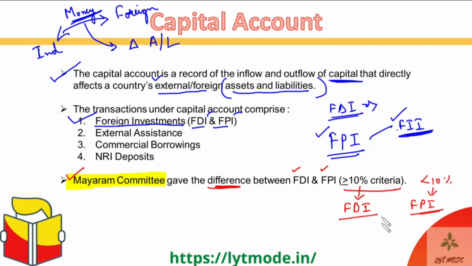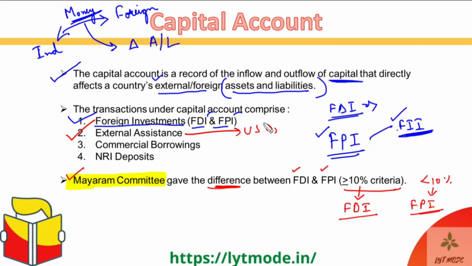Now, let's delve into the other transactions that fall under the capital account as well. The second one over here is the external assistance. So any kind of external assistance being given by any other nation, for example, let's say the US or China or some other nation. I mean, China is not even in the race of giving external assistance to India. So that's again a very different thing.